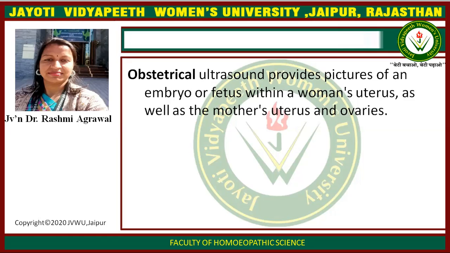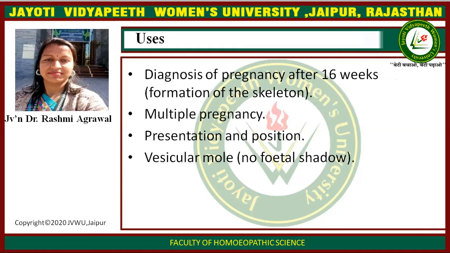It is detected by radiology. Then we will discuss the uses, and also the complications that may occur during that period if we detect them by radiology. Then we will learn.